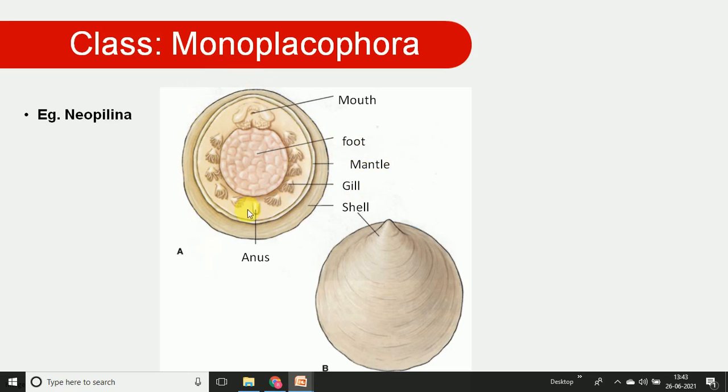Then around the foot there are ciliary organs, known as gill structures, and around them the cells are present. They secrete a thick protective layer as a single univalve structure. This is very simple information related to class Monoplacophora, and these are the living fossils of molluscan groups.